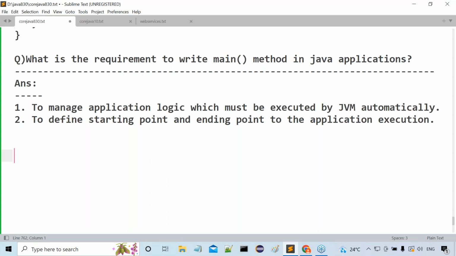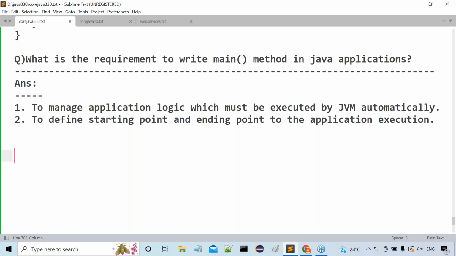No response. Tell me, sir, what is the requirement to write the main method in Java applications? To manage application logic which must be executed by JVM automatically, we need the main method. Then what next one? To define starting point and ending point to the application execution, we need the main method. Why? Because main method starting point is the starting point of the application execution, and main method ending point is the ending point of the application execution. That's it. All of you are getting clarity or not?